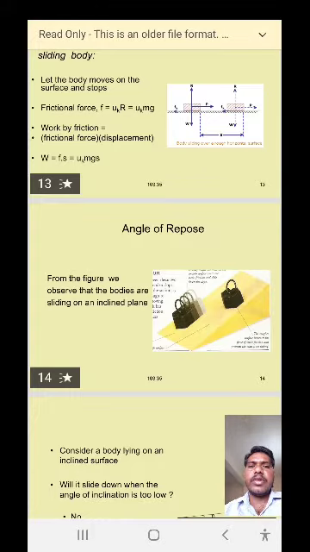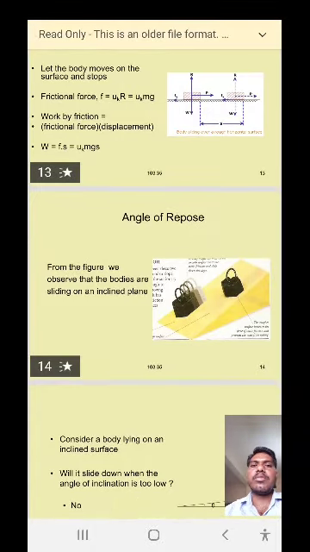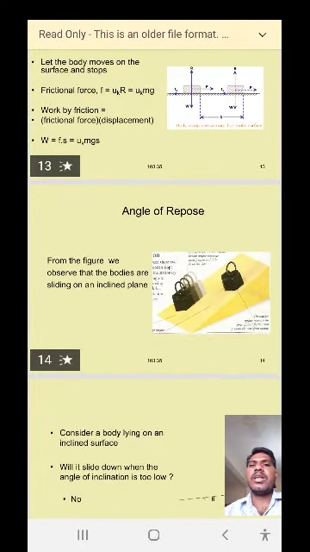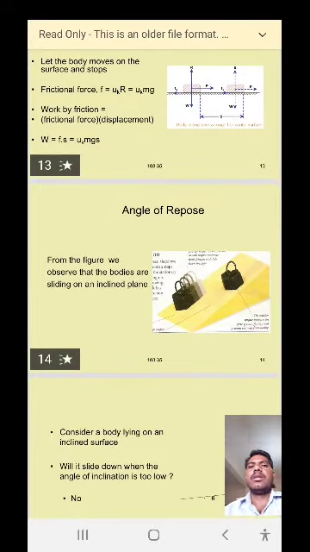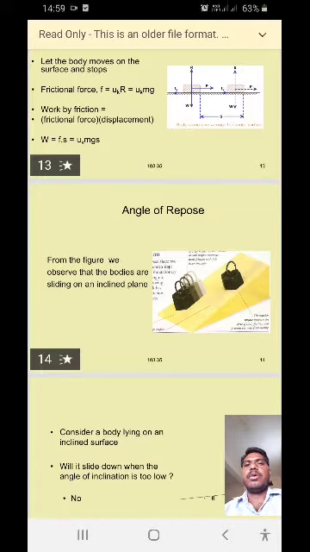When the body moves, displacement occurs, and when the displacement occurs, some work is done by the force. Here the work done by the frictional force is W, and W is equal to Fs.